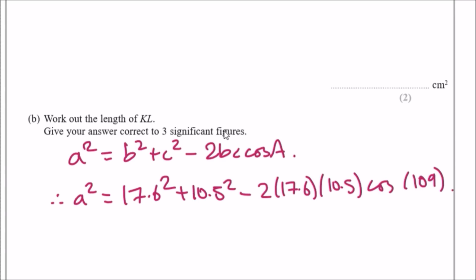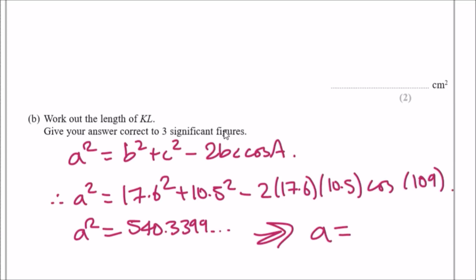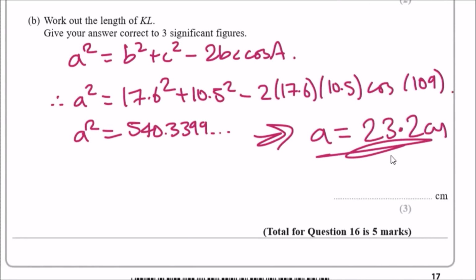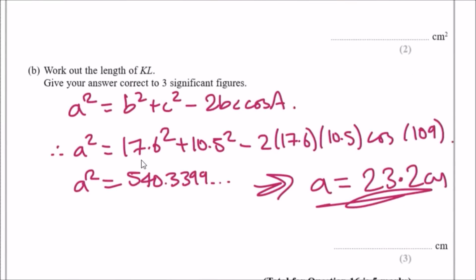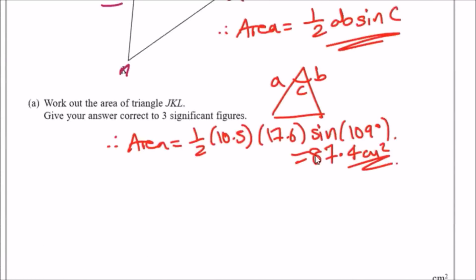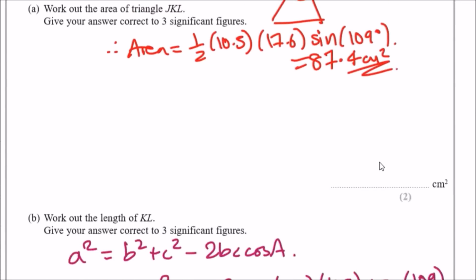According to the calculator, a squared gives me 540.3399, and so on, and then square root the answer to 3 significant figures. A is going to be 23.2 centimeters. I hope I got this right, but anyway, discuss with your friends and see what you get. This is the general formula. It's all about popping it into the calculator correctly. Okay, anyway, let's move on.